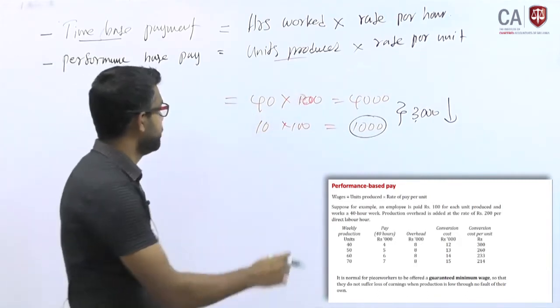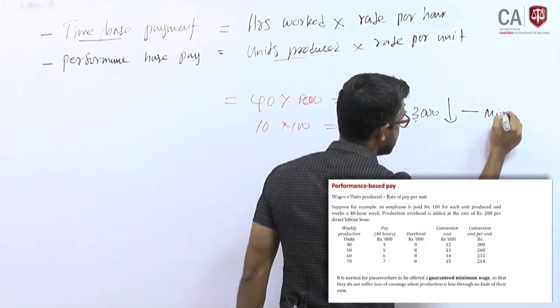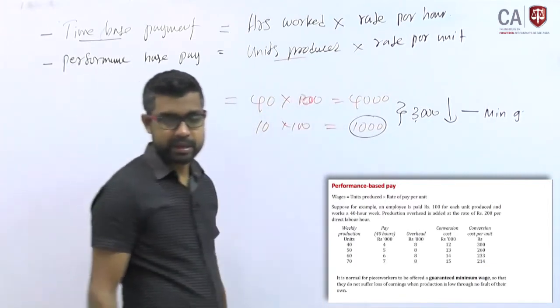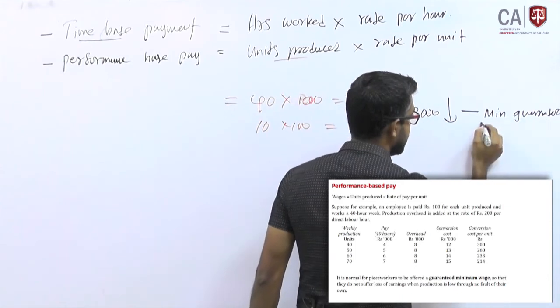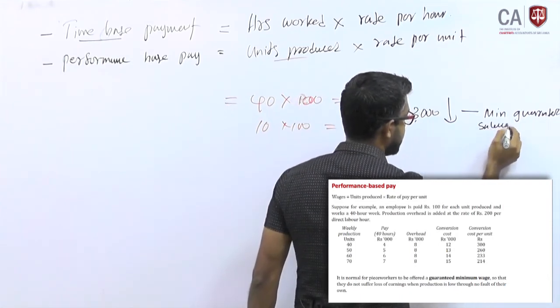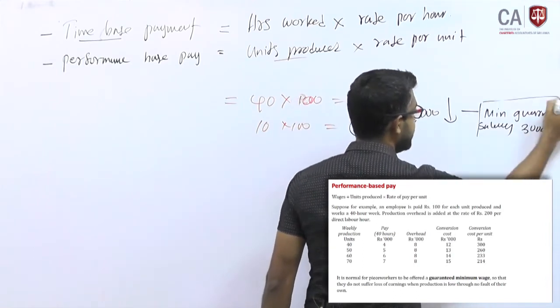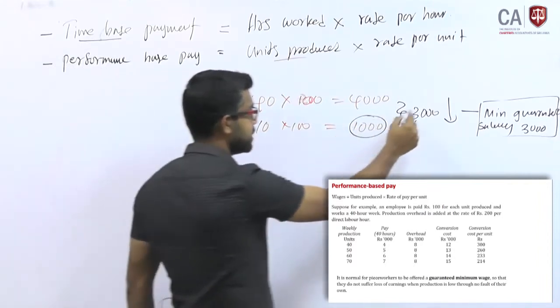Therefore, to manage this situation, you will give a minimum guaranteed salary, right? Guaranteed salary. Let us say that can be 3,000. So whether you produce anything or not, you will get paid 3,000, without that reduction, right?